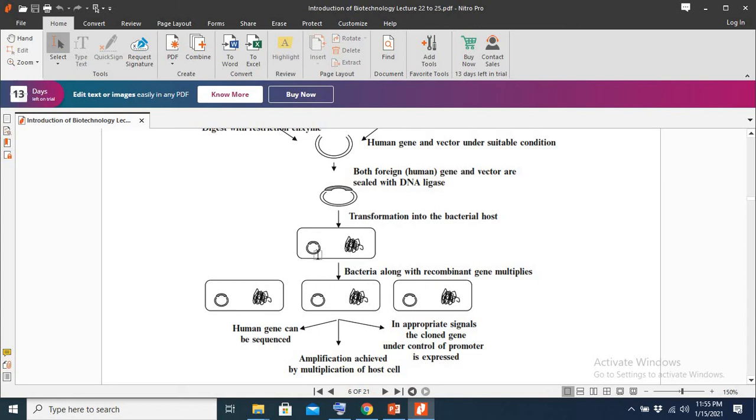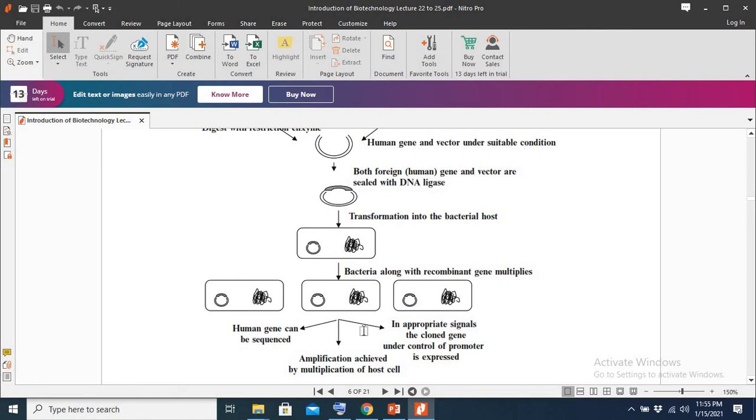If this bacterial cell multiplies into three new E. coli, it means one plasmid multiplies into three, and the gene that it has also multiplies three times.